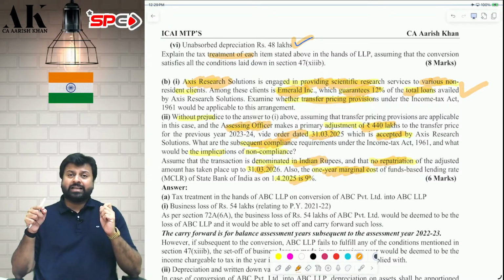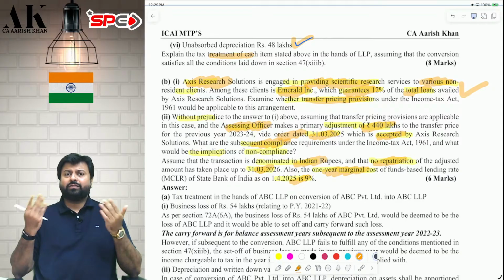440 lakhs will be considered as deemed loan multiplied by 9% plus 3.25%. Because the transaction is denominated in rupees, 1 year MCLR of SBI plus 3.25% will become your effective interest rate. On that, you will apply the interest rate, you will get your secondary adjustment interest.